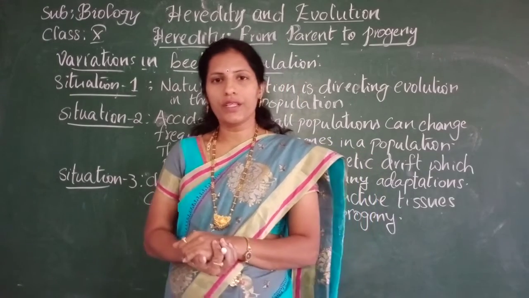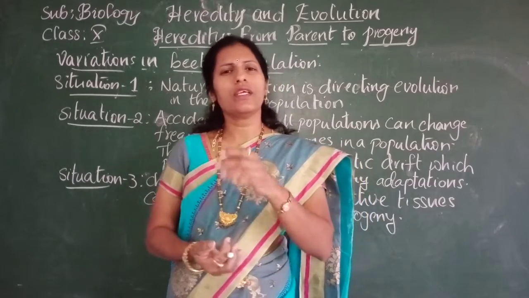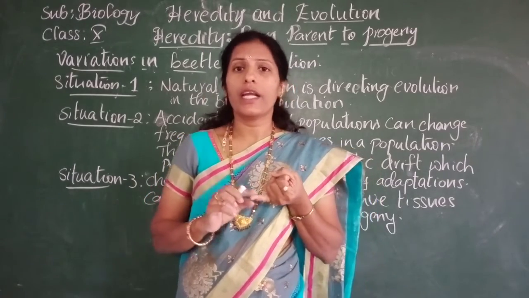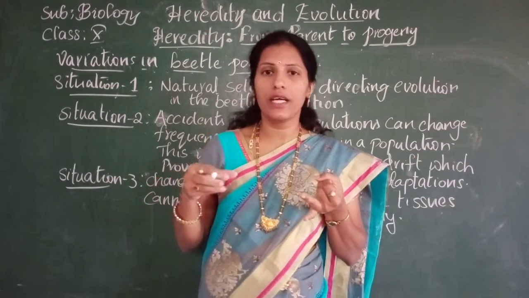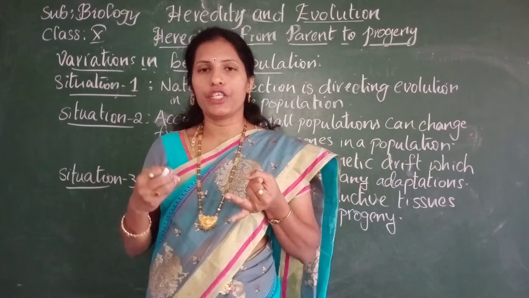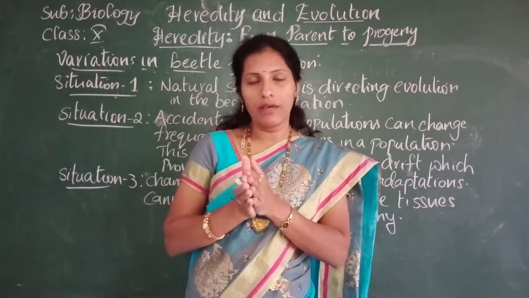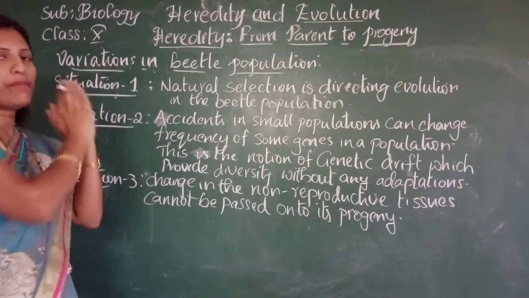So we are saying that variations are responsible for evolution. What are the reasons for variations? We already discussed sexual reproduction and errors in DNA copying. That means any change in the DNA sequence results in variations. How these variations lead to evolution, we will see with some examples. First we will consider variations in a beetle population.